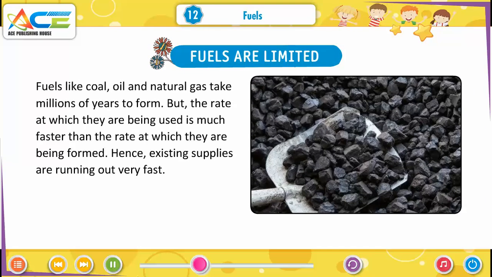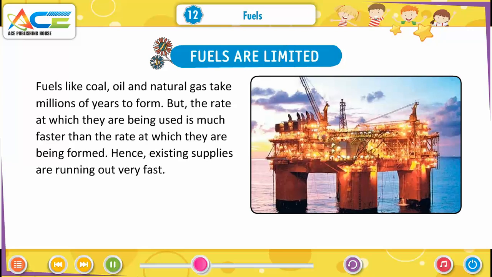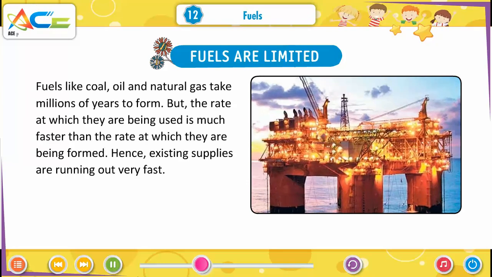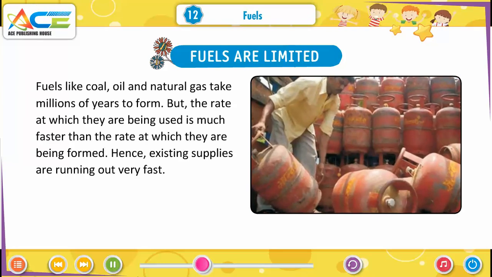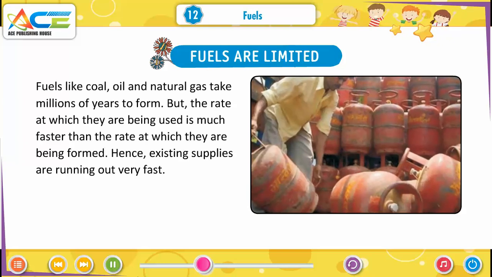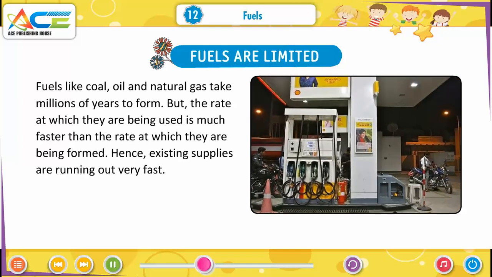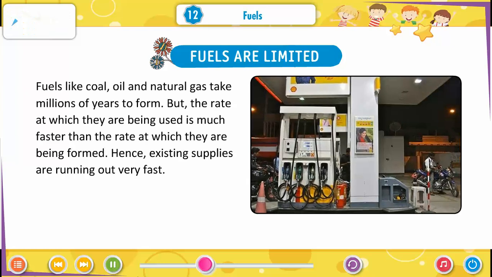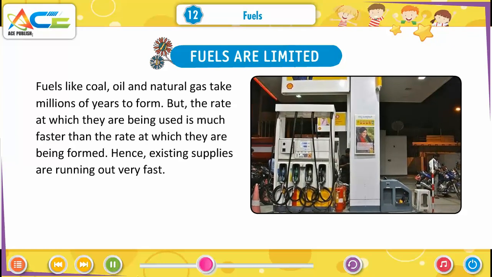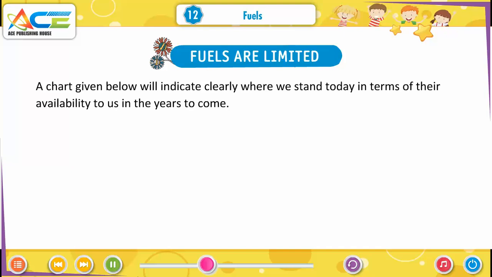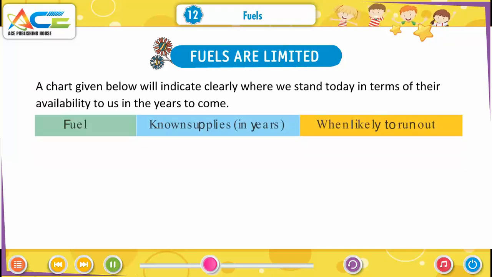Fuels are limited. Fuels like coal, oil and natural gas take millions of years to form, but the rate at which they are being used is much faster than the rate at which they are being formed. Hence, existing supplies are running out very fast. A chart given below will indicate clearly where we stand today in terms of their availability to us in the years to come.